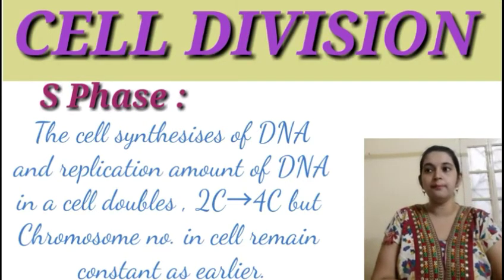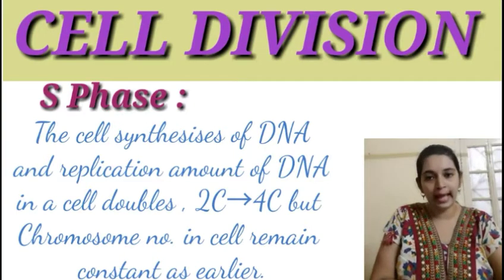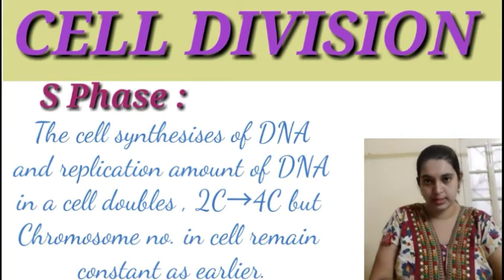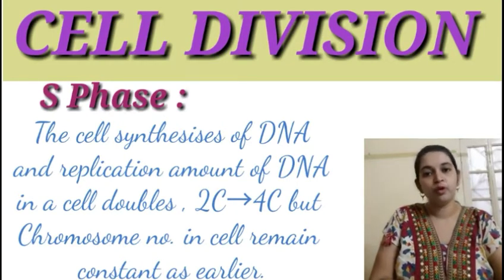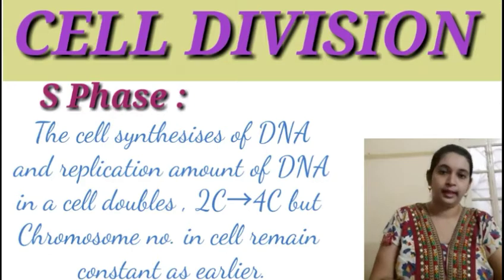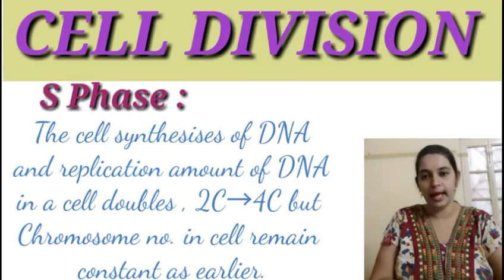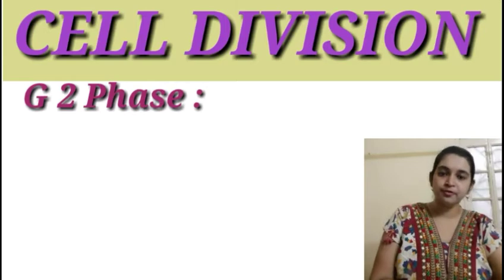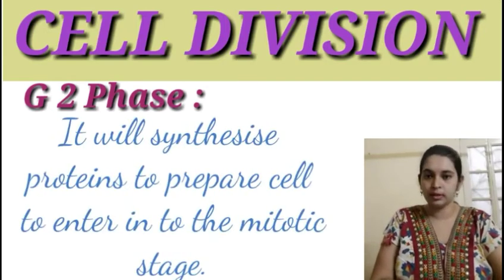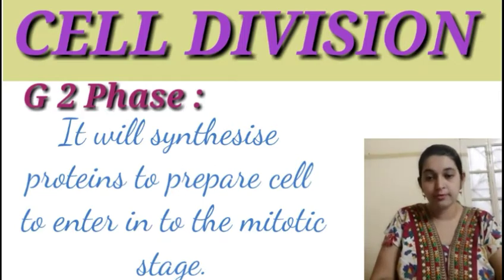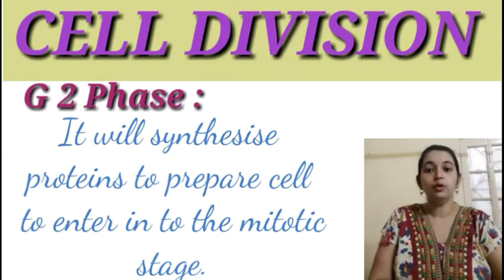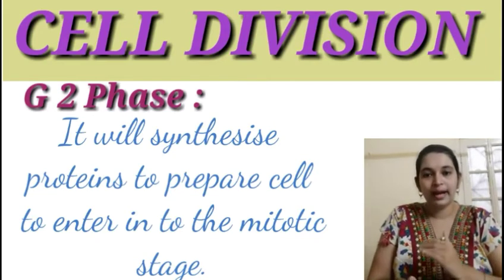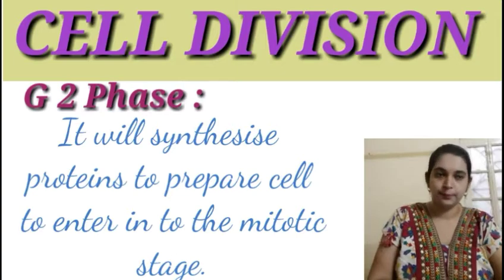Suppose if a cell has a chromosome number 2N at the end of G1 phase, after completion of S phase as well, the cell will have a chromosome number of 2N. That will not duplicate, it will remain as it is. After completion of S phase, the cell gradually enters into the third stage, that is the G2 phase. Here also the cell will be very active, but it will keep on synthesizing proteins to make itself ready to enter into the mitotic stage.